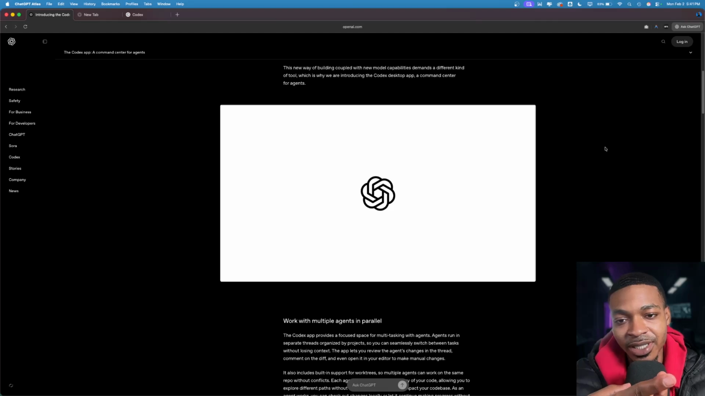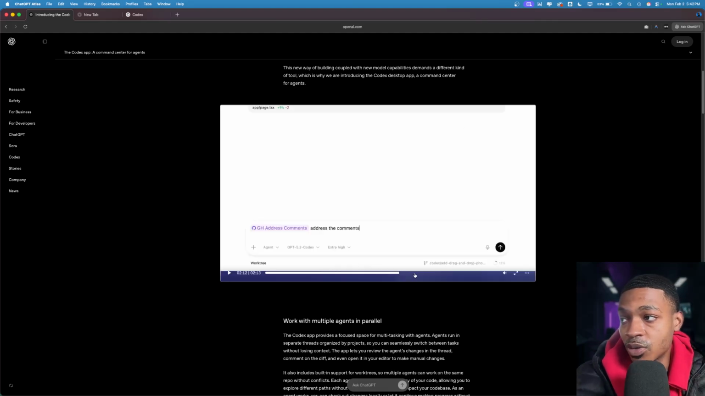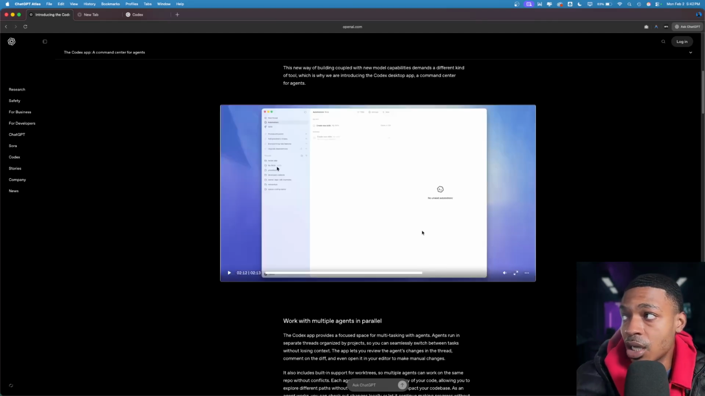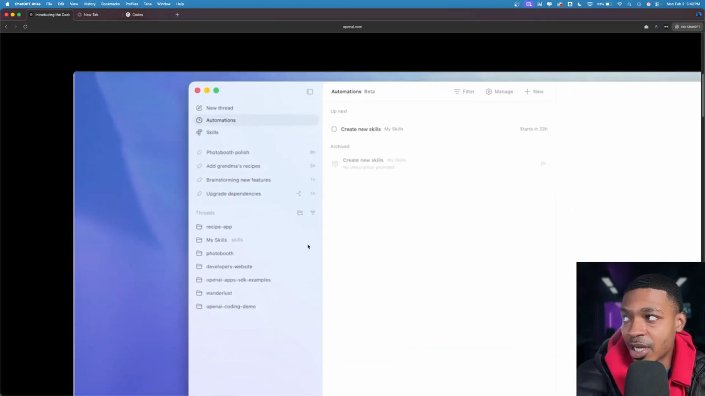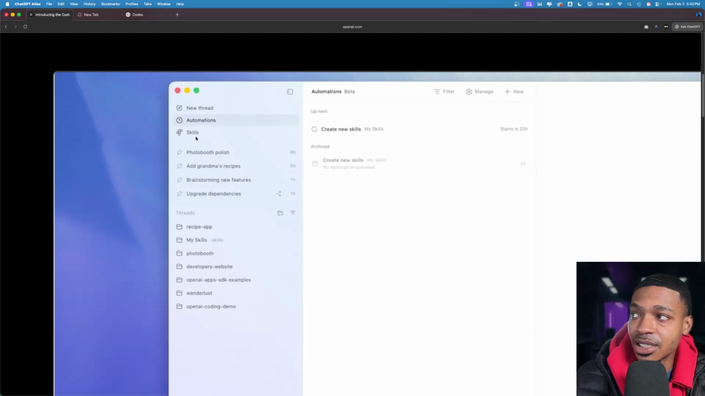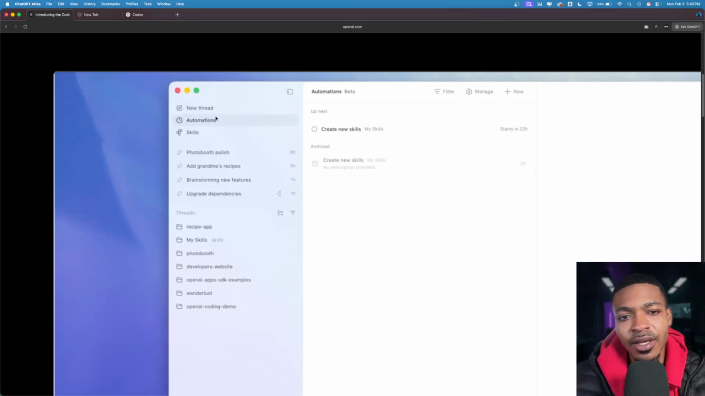Multi-agent orchestration right off the bat. You can work local or in a specific work tree. So basically, you can work in GitHub integration, whatever. Cloud. They have the play button for preview, which is pretty cool. I actually really like that. The interface, regular kind of chatbot interface. Automations and skills. Automations, okay.